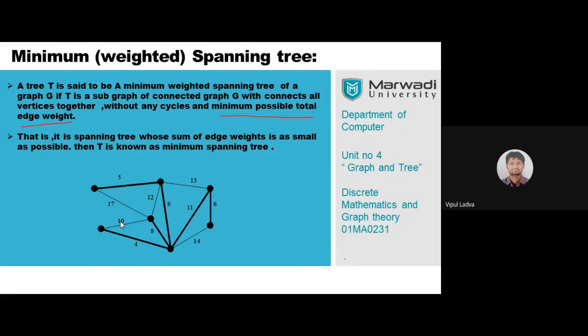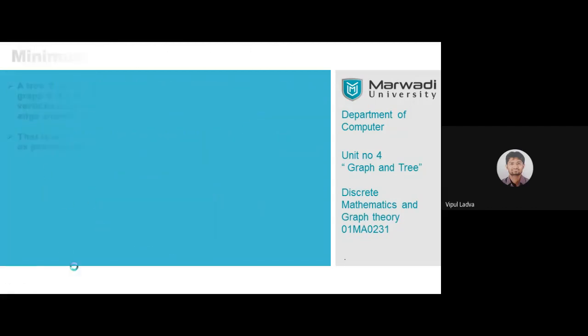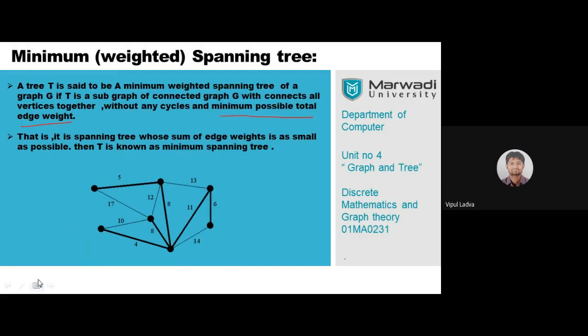Go through this particular graph. I have not labeled any of the vertices, and I have not labeled any of the edges. I have provided a weight to each and every edge. Let me pick my pen. Where is my pen? Yes. This is the weight. This is the weight. This is the weight. All these are the weights of the respective edges, is it?